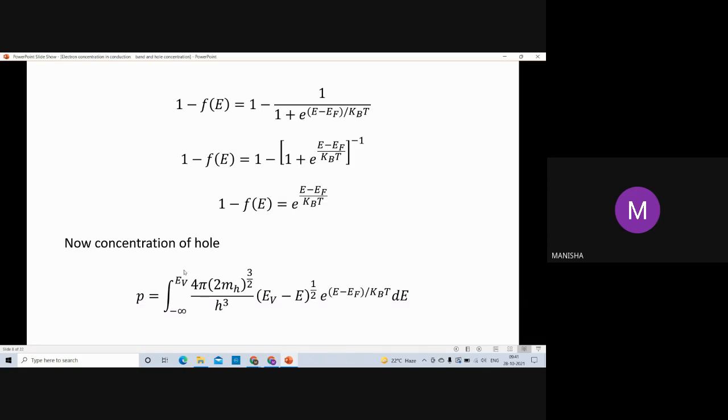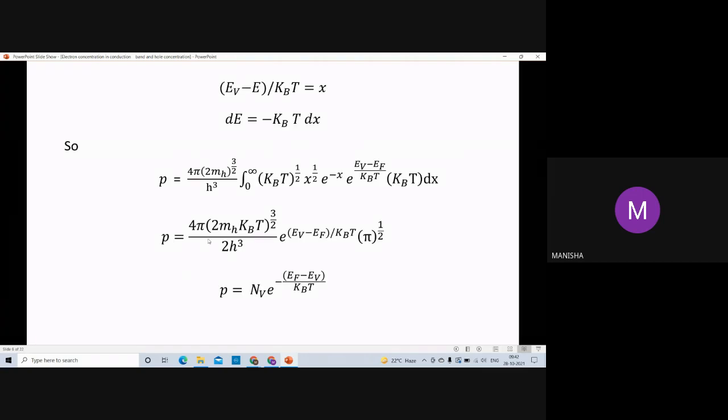Then we use here the binomial theorem and we get 1 minus F_e is equal to exponential (E − E_f) upon k_B T. Then for concentration of holes, we do the same thing as electrons, density of states multiplied by probability function for holes, and we get the concentration of holes.